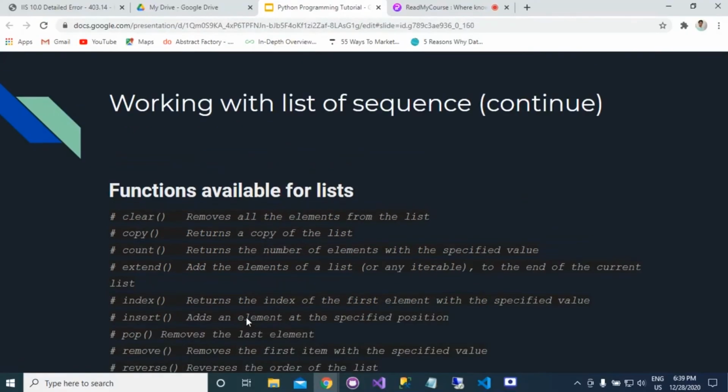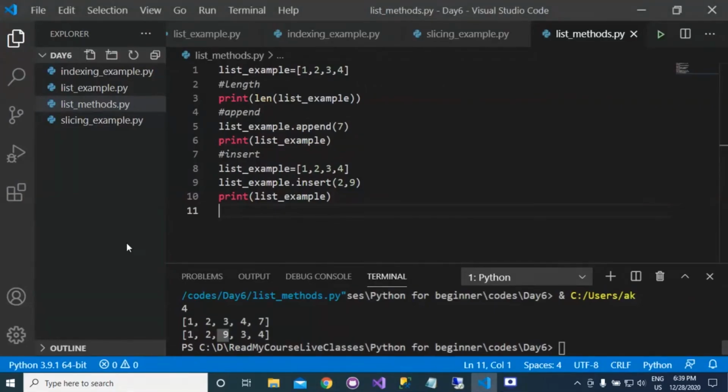We will see the examples one by one. I'm creating a file here.